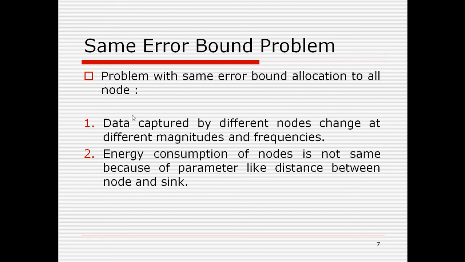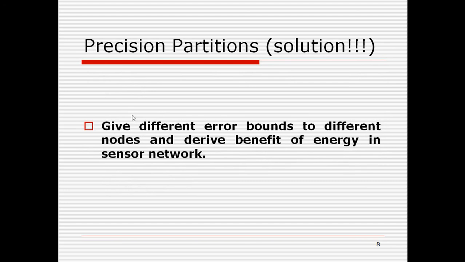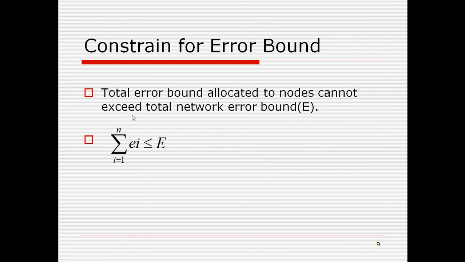And the second one is the energy consumption of nodes is not the same because of parameters like distance between node and sink. So if the distance between node and base station is very large, then that node will consume very large energy. This kind of problem is solved by the precision partition. Give different error bounds to all nodes. This way we can save the energy consumption or balance energy consumption.